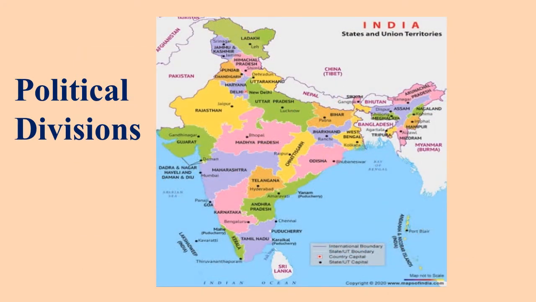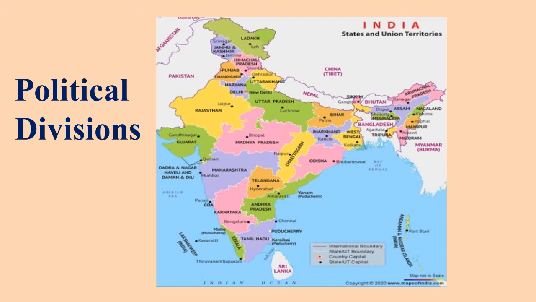Now, let us see the political divisions of India. See, India is a very large country. It is the seventh largest country in the world. It is divided into smaller areas called states and union territories. On this map, you can see different colors. These different colors are states and union territories.